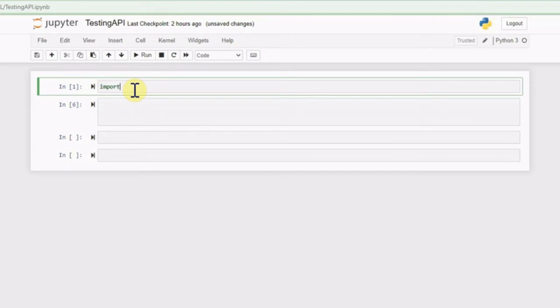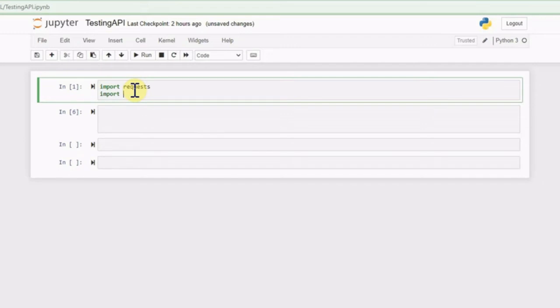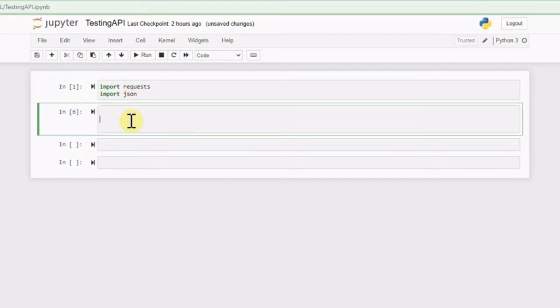So I'm writing import requests and also import json, and then I'm defining one data object in Python, where we are defining the instances. We can actually send different rows or different instances to the TensorFlow API, but here I would like to send one instance of 801. I'm entering the instances which contain the features of the classifier, and this is from a test set, so I'm defining a data object here.